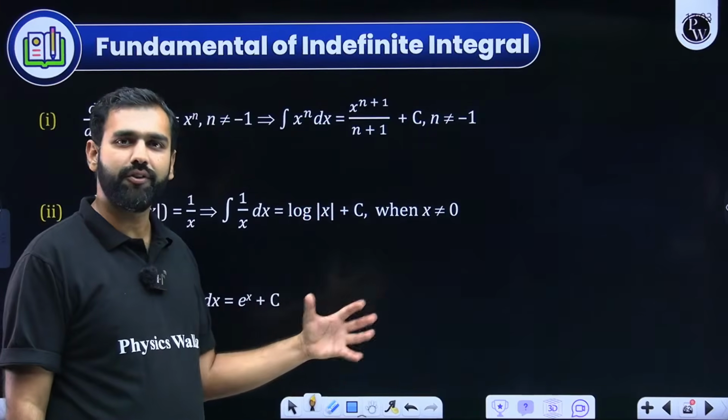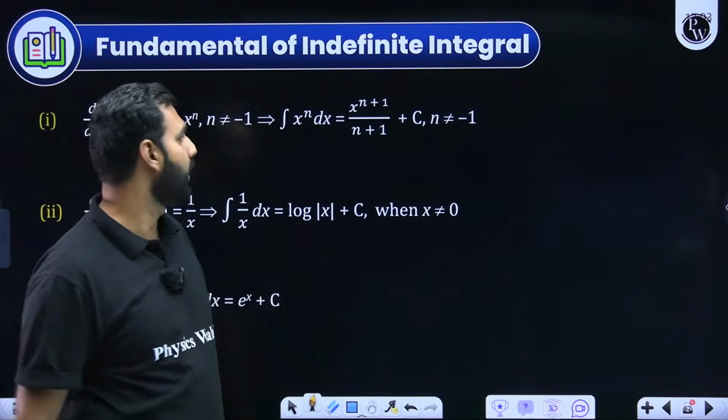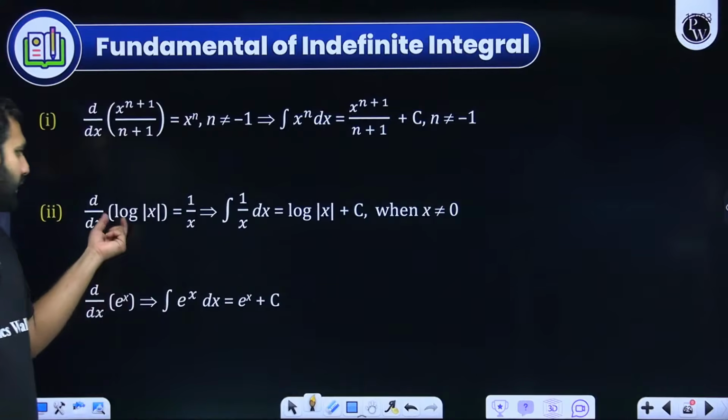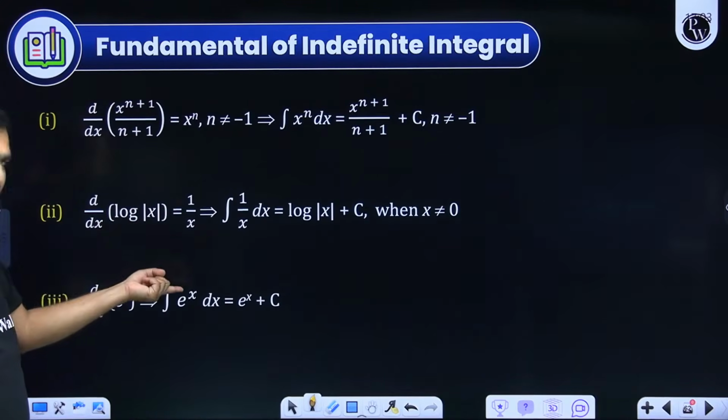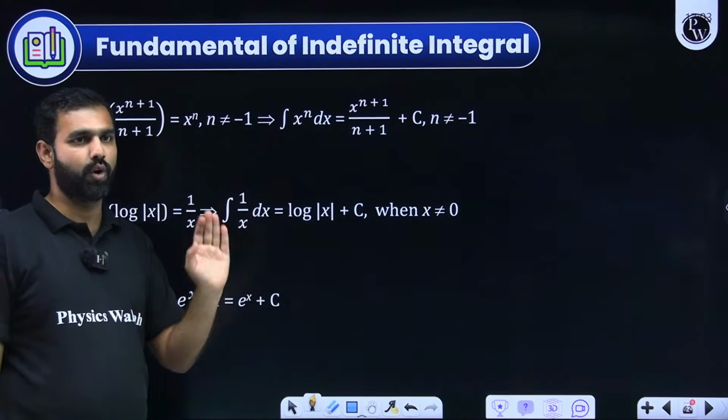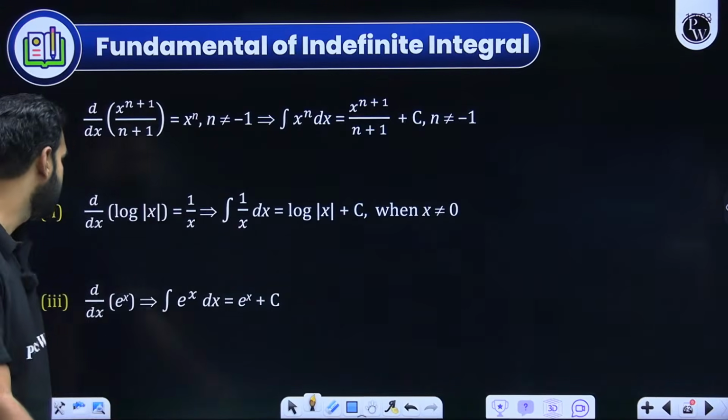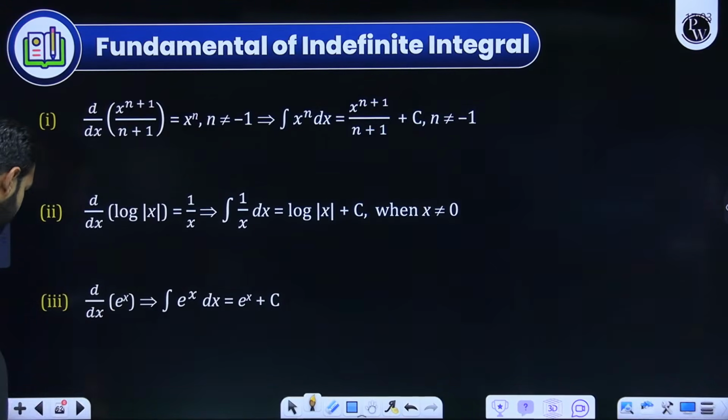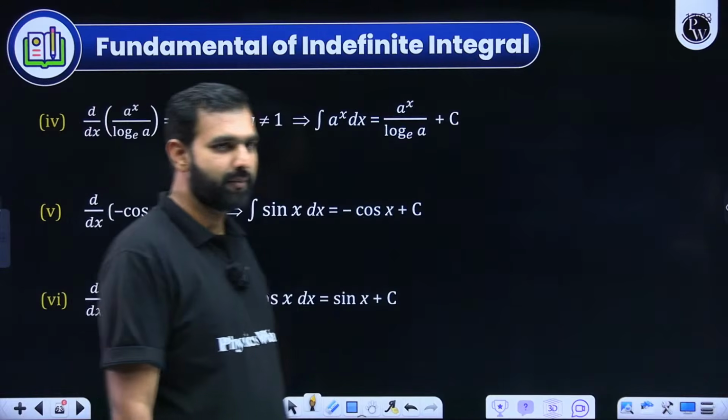A quick theory first and then questions. Now, I hope you know, we know the derivative of ln x is 1 by x. So the integration of 1 by x will be ln mod of x, mind you. Here, e to the power x is e to the power x, whenever either differentiated or integrated, doesn't matter.